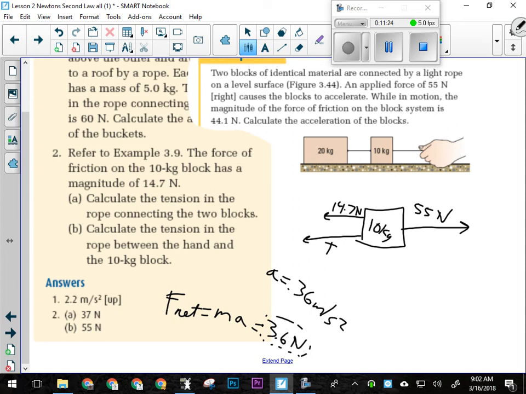What do I do with all these? Add them up. The vector sum of all the forces. So I know 2 out of the 3 forces, and I know what they add up to, 3.6 newtons. Can I find the one I don't have?